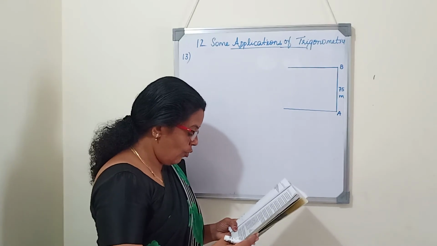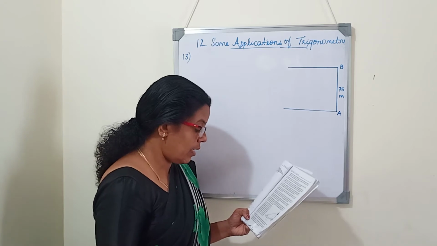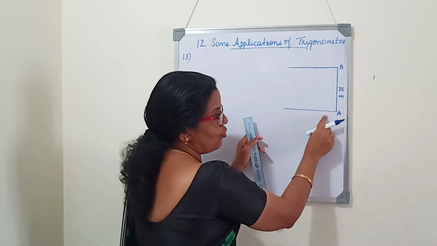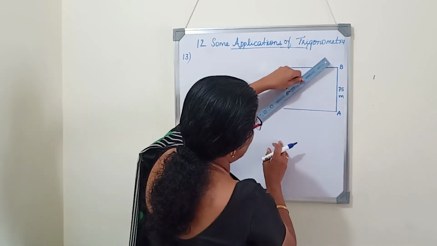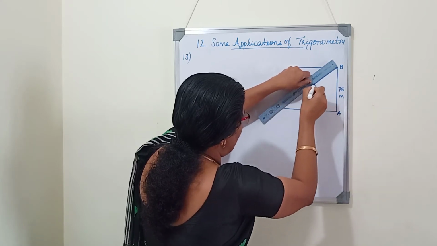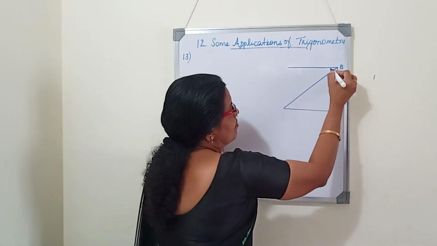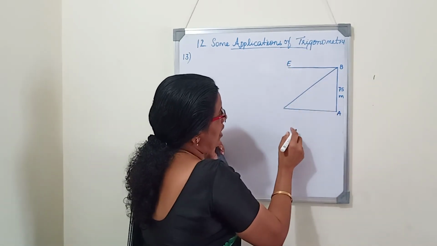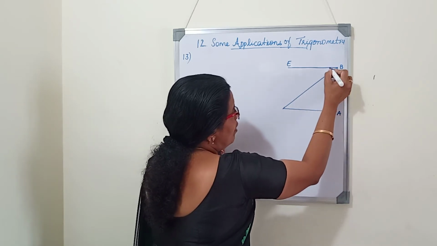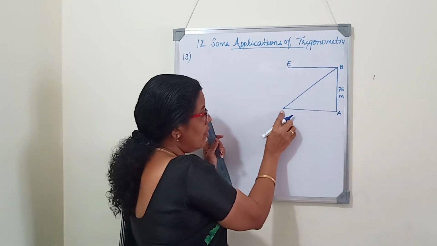Angle of depression of two ships are 30 degree and 45 degree. If one ship is exactly behind the other on the same side of the lighthouse. So here we can see two ships, one behind the other. So the angles of depression are 30 degree and 45 degrees, this is told. First we will start with 30 degree. I'll write a letter here, E. See, here is the angle of depression.